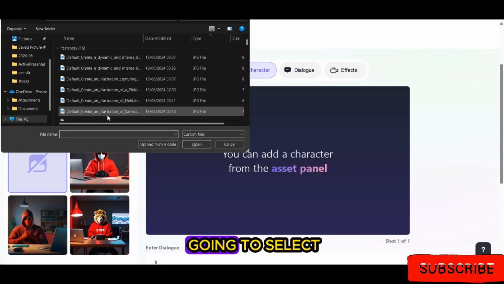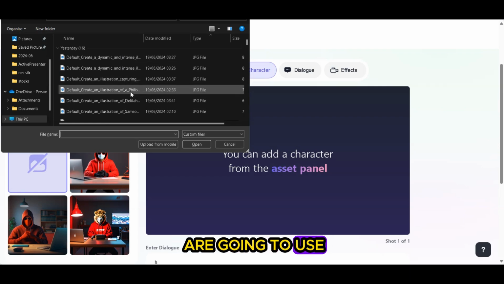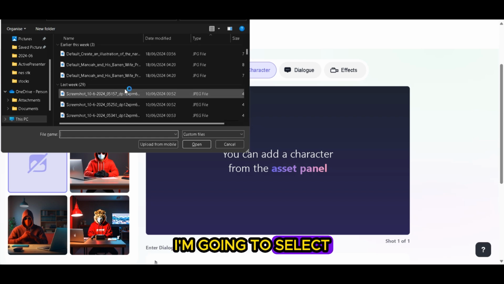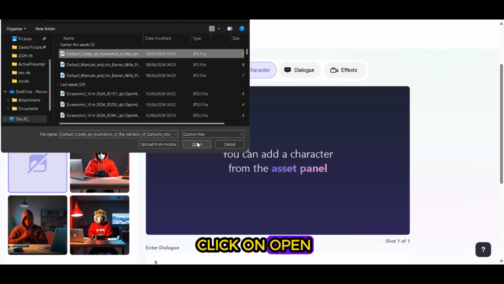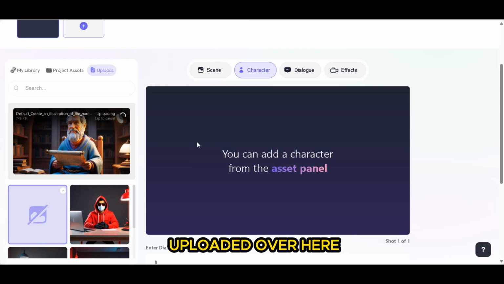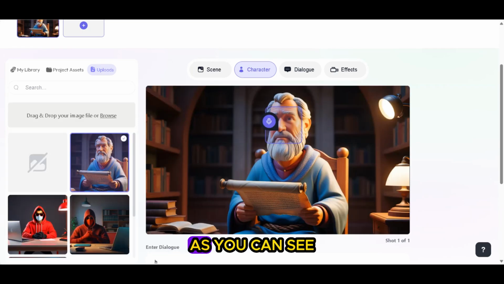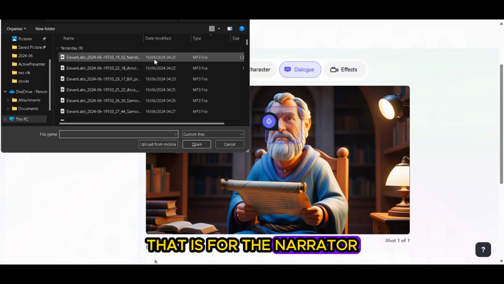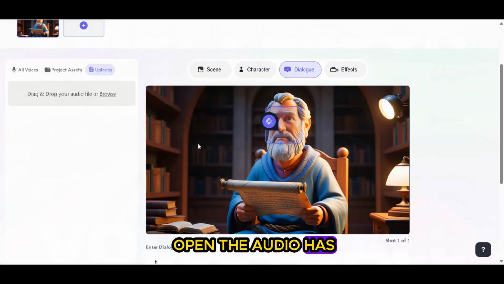From here, we are going to select the image that we are going to use for the video, and I'm going to select one of the images. For instance, I'm going to select the narrator one and click on open. The image is being uploaded over here. After uploading the image, as you can see, it has selected the face of the image that is going to do the talking. So head over to the dialog section and click on browse, because we are going to select the audio that is going to be synced with the image. Then I'll select the first one, that is for the narrator, and click on open. The audio has been uploaded.